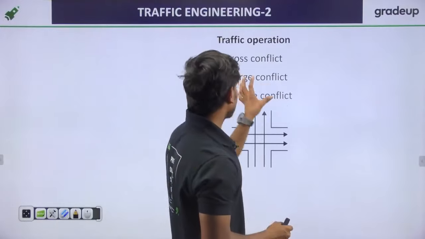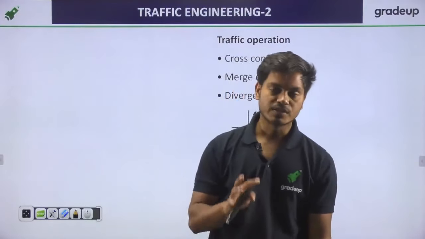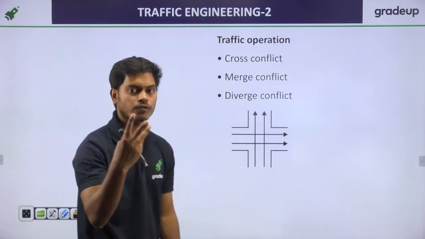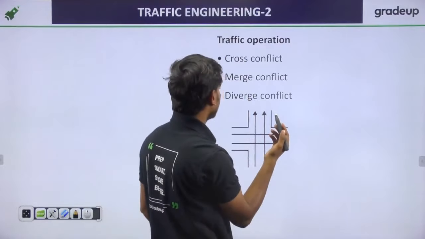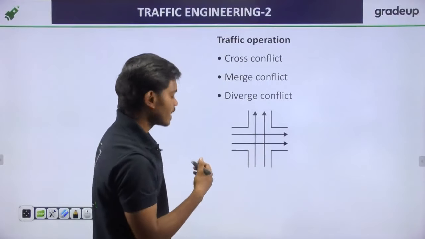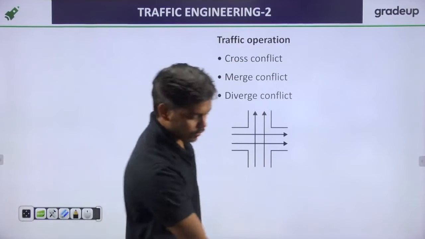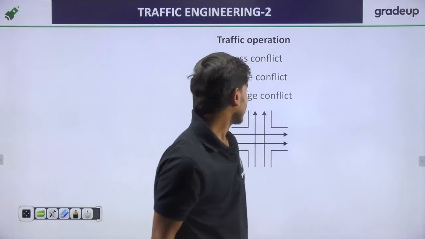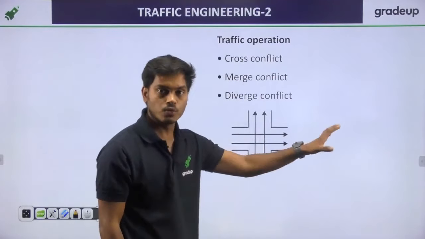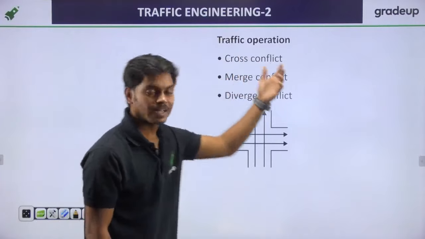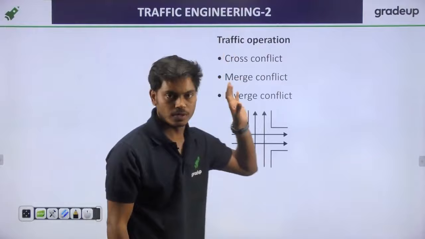Because of this particular operation, what will happen? Three kinds of conflict points occur. One is the cross conflict, then the merge conflict, and then the diverge conflict. Merge conflict, cross conflict and diverge conflict. I hope I don't have to tell you which type of conflict will occur. It is clear by the name only.